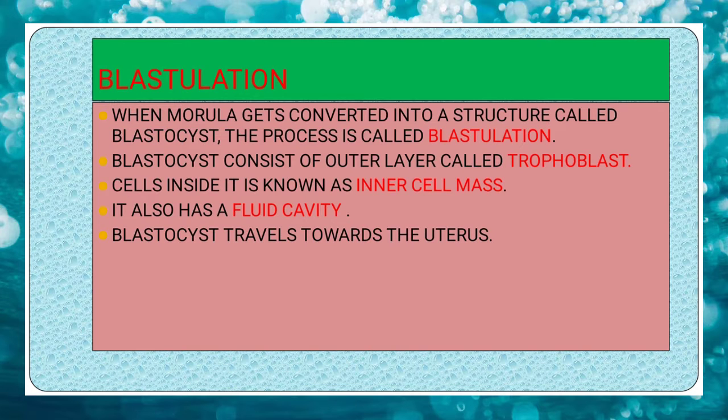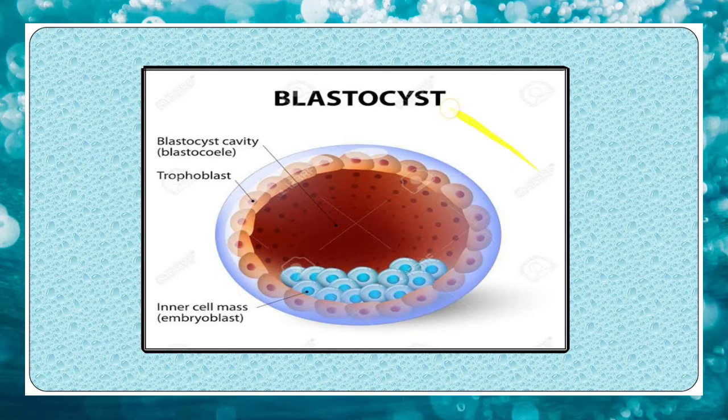Next is blastulation. When morula gets converted into a structure called blastocyst, this process is called blastulation. Blastocyst consists of an outer layer called trophoblast. Cells inside it are known as inner cell mass. It also has a fluid cavity. Blastocyst travels towards the uterus. So this is the figure of blastocyst. This has an outermost cover known as trophoblast, a fluid cavity and inner cell mass.